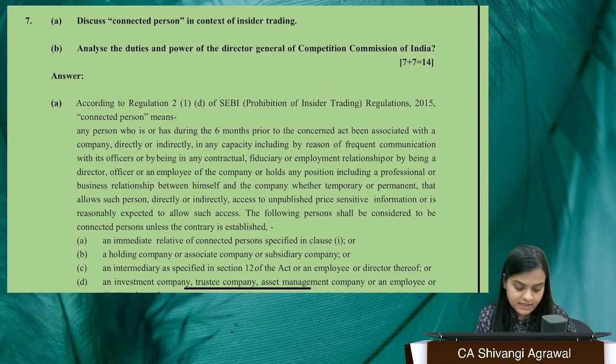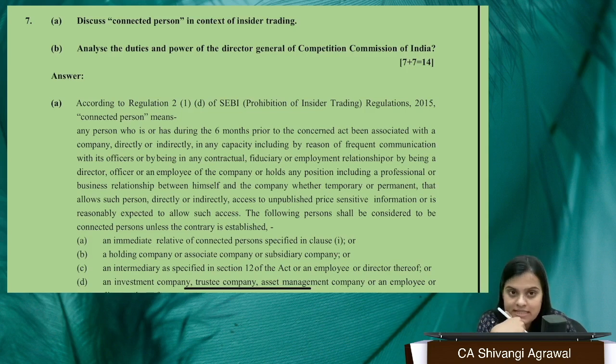Next, question number 7A, discuss connected person in context of insider trading. Of course, again a very important question, I would say. This concept prima facie relates to unpublished price sensitive information, right? And that's why insider trading is prohibited, and that's why we read about the SEBI Prohibition of Insider Trading Regulations. Anyone who has access to that unpublished price sensitive information is stopped from disclosing it to anyone, right?